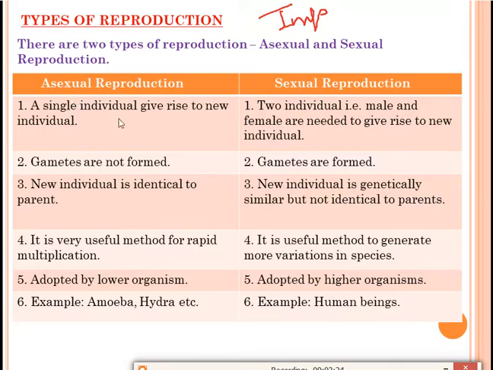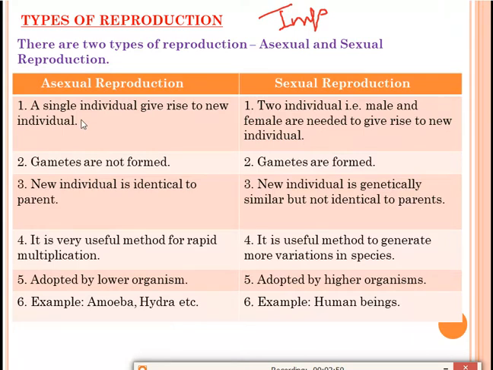A single individual gives rise to a new individual. It means only a single parent is needed to give birth to a new organism, and the new organism formed will be exactly similar to its parent. For example, an amoeba will give birth to an amoeba only, and that amoeba will be similar to the parent amoeba.